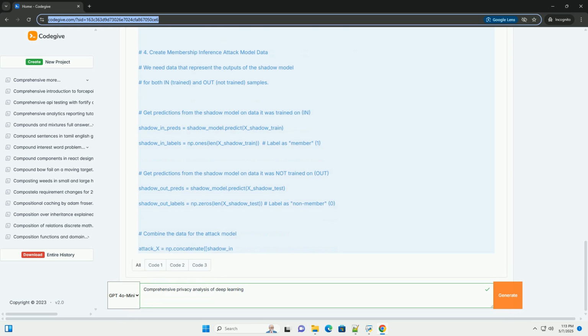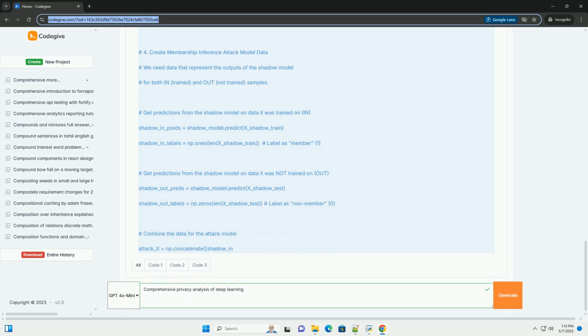Context matters: the best privacy strategy depends on the specific application, the sensitivity of the data, and the regulatory requirements. 3. Regular audits and monitoring: continuously monitor the system for potential privacy vulnerabilities. 4. Transparency and user consent: be transparent with users about how their data is being used and obtain their consent where necessary.